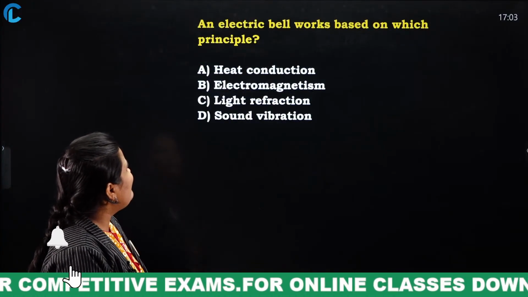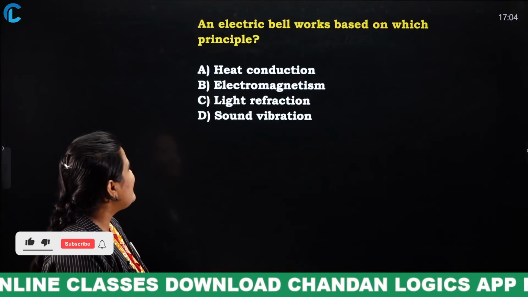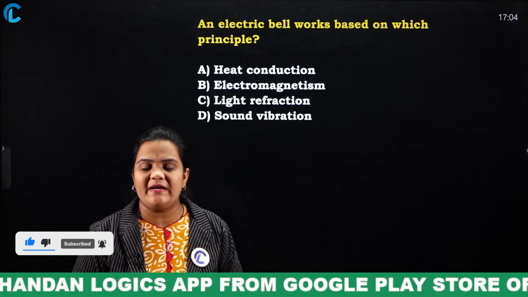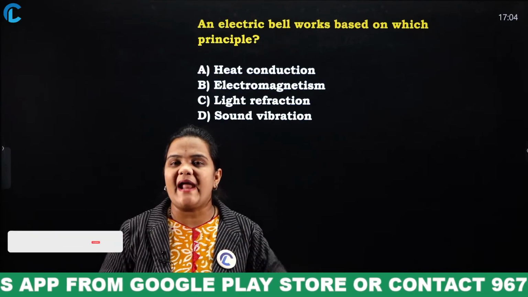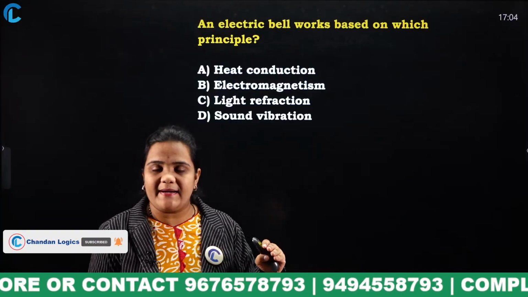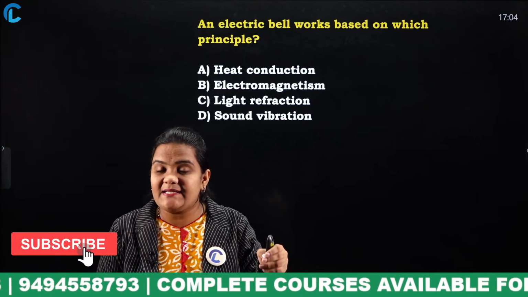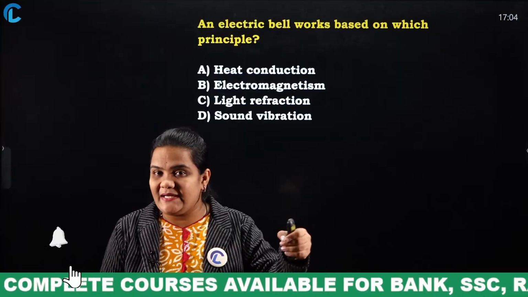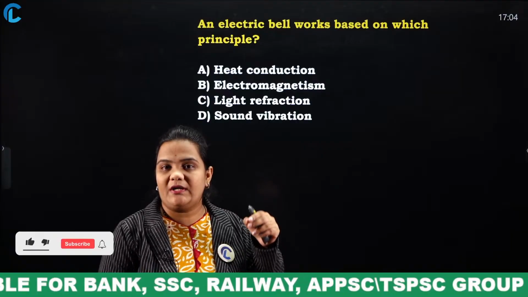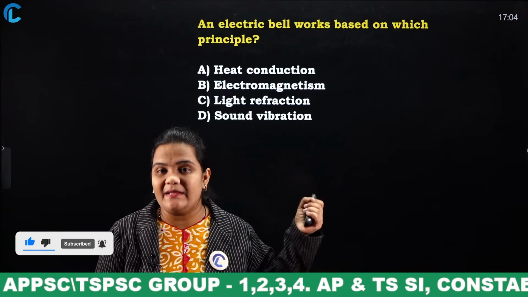An electric bell works based on which principle? Heat conduction, electromagnetism, light refraction, sound vibration. What is conduction actually? Transfer of heat is said to be heat conduction. What is electromagnetism? Due to the passage of electricity, a magnetic field develops, and the magnetic field will allow the core to attach to the bell and the bell will ring.